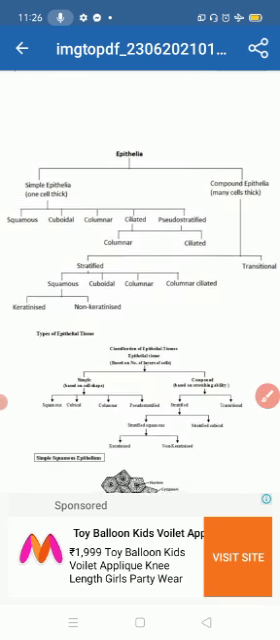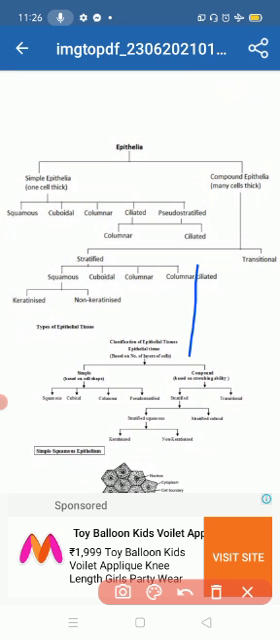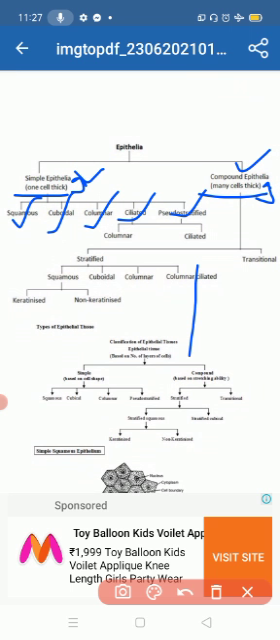Now the flow chart of epithelial tissue. It is divided into two forms, simple epithelial and compound epithelial. Simple epithelial is one cell thick, and compound epithelial is many cells thick. Simple epithelial is divided into five forms: squamous, cuboidal, columnar, ciliated, and pseudostratified.